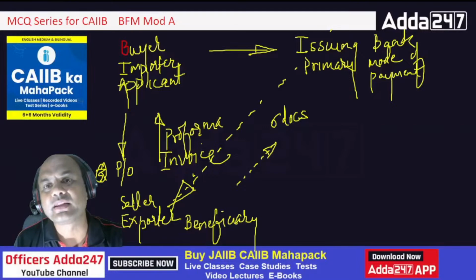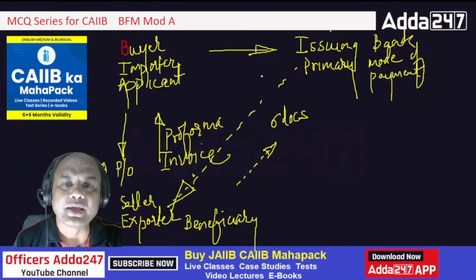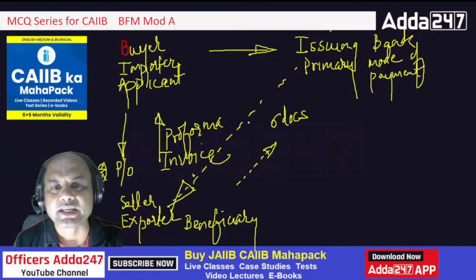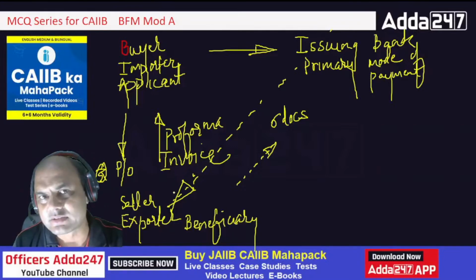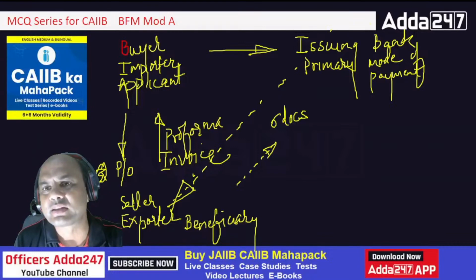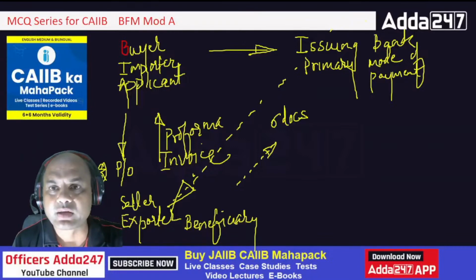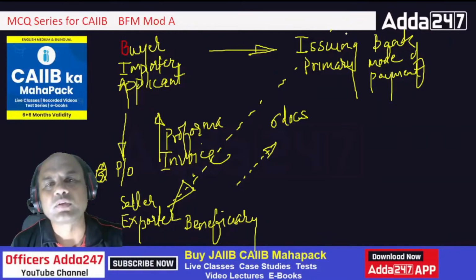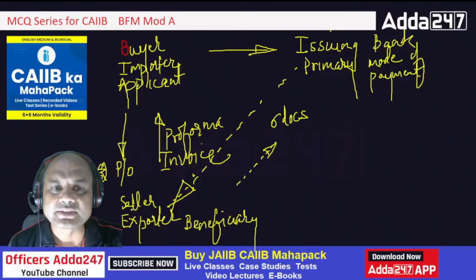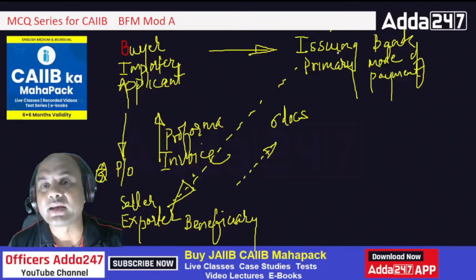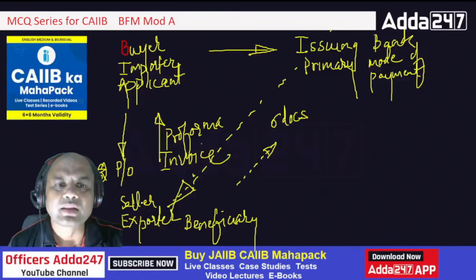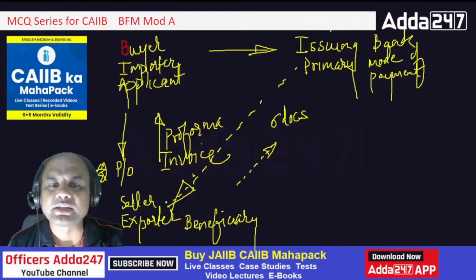Suppose this issuing bank tomorrow gives this LC to this seller saying I will pay you. Now imagine you are in this issuing bank's place, working in this issuing bank. Now tell me one thing, you give an LC to this seller. Now what does this seller do?